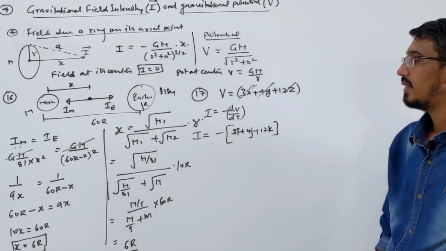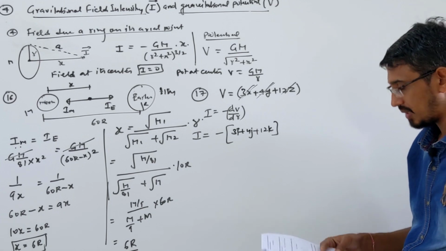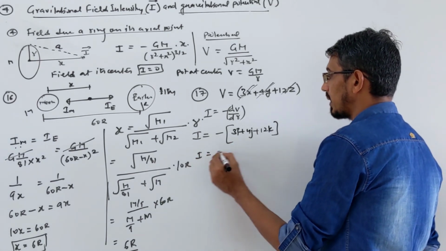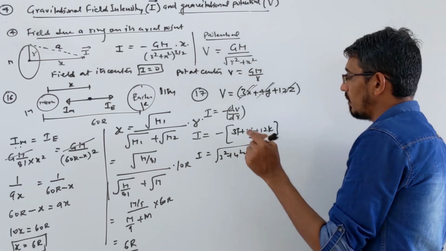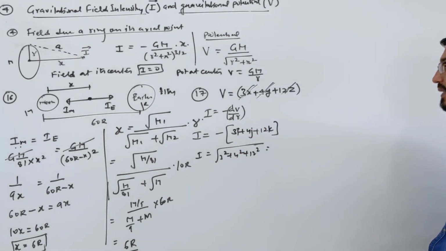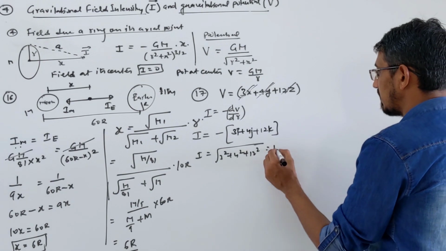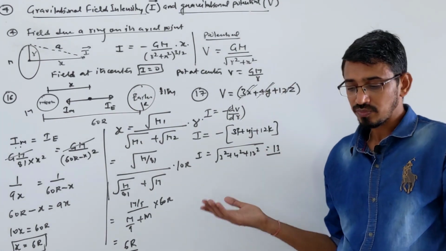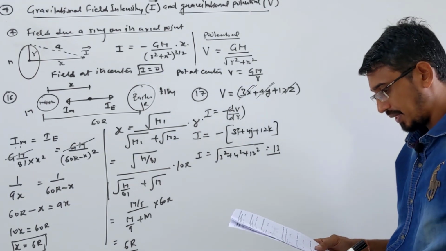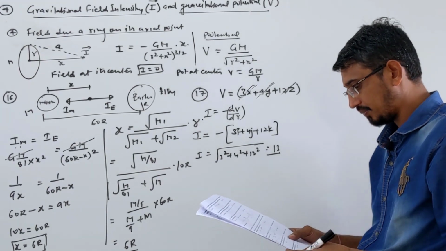They are asking for the magnitude as the answer here, right? Yes, magnitude. So let's take the magnitude of this. Magnitude becomes 3 square plus 4 square plus 12 square, that is 9 plus 16 plus 144, which becomes 169, which means simply 13. That's your answer. The unit, you know, is always Newton per kg, so this is given in the second option.